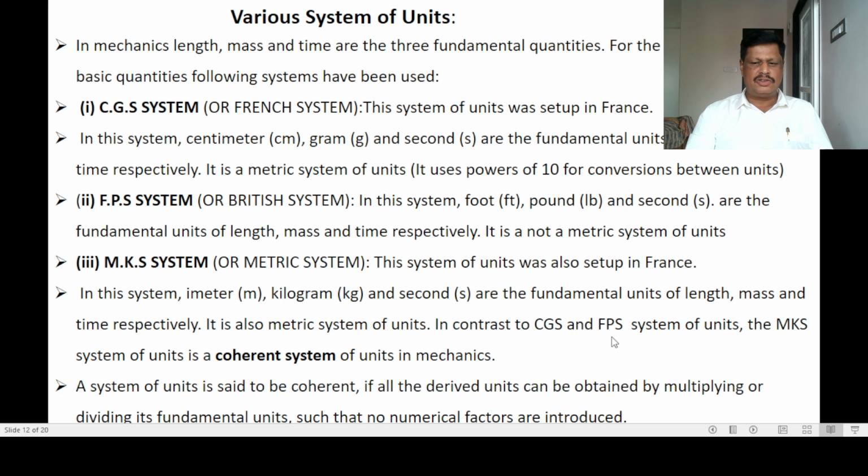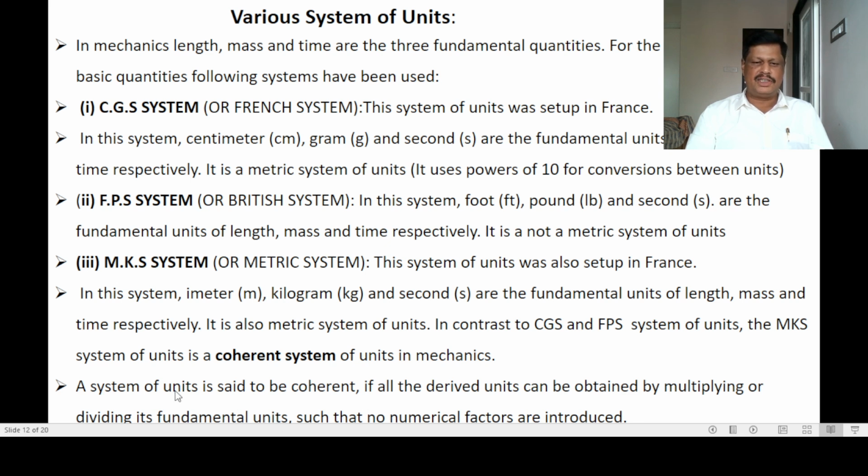In contrast to CGS and FPS system of units, the MKS system of units is a coherent system of units in mechanics. What is coherent system of units?